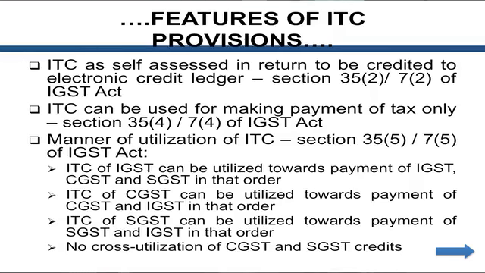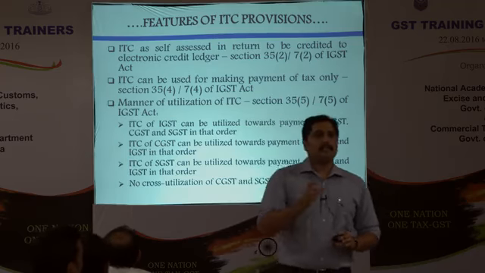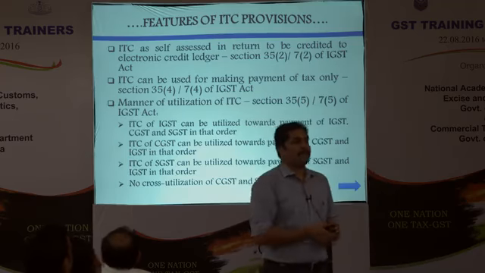The ITC is self-assessed, as usual, in the electronic credit ledger. And the most important thing here is that it is explicitly mentioned in the law that ITC can be used only for payment of tax, not for interest, not for penalty, not for any fee that is applicable. Only tax credit can be used for payment of tax, whatever is eligible to be paid as tax. That's it. There's no other credit allowable.